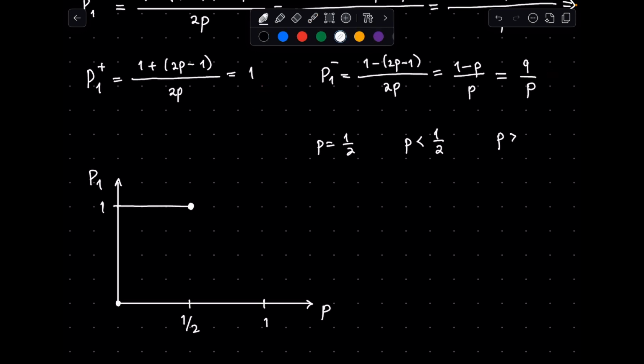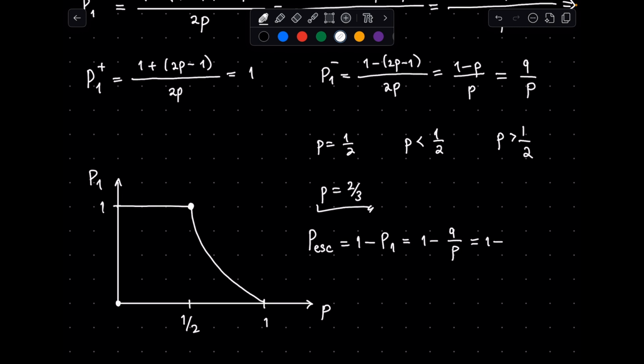The remaining range for the other solution is p larger than 1/2, which decreases from 1 to 0. So in our problem, p is equal to 2/3, then we use this solution. The probability of escaping is 1 minus p1 equals 1 minus q over p, which is equal to 1/2. And this is the answer to the problem.